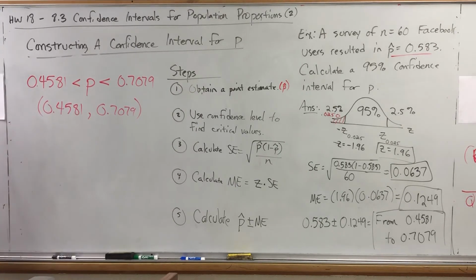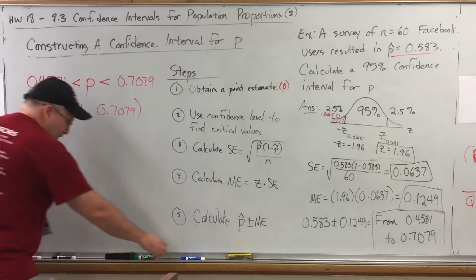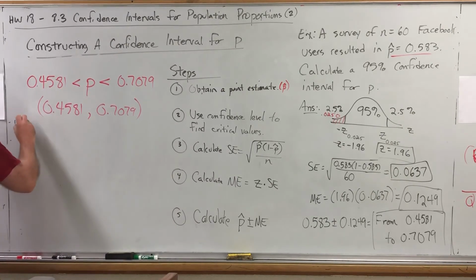But I want to also remind you what this means, or how to interpret this.